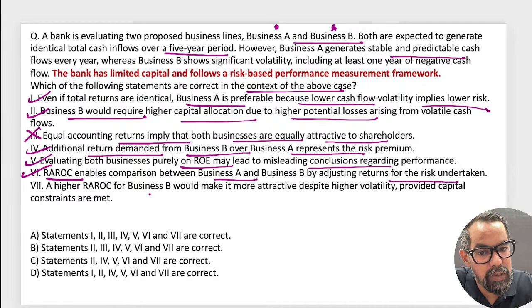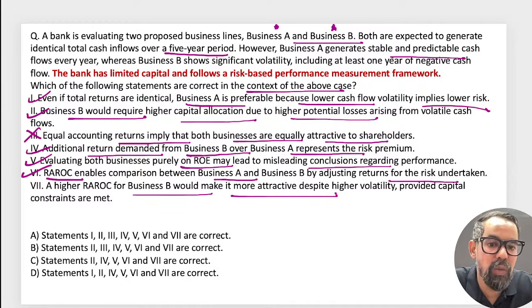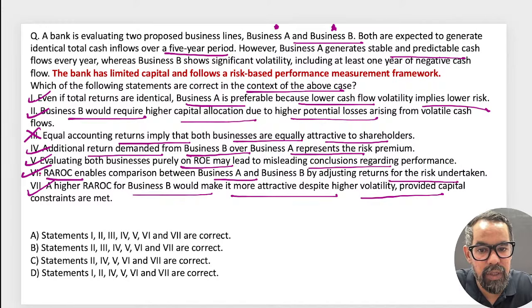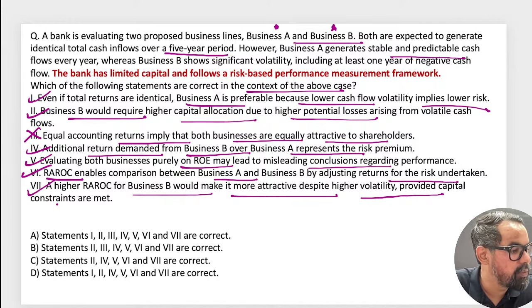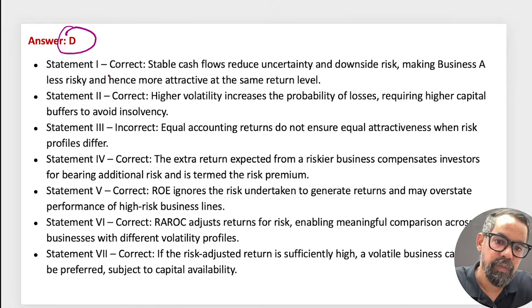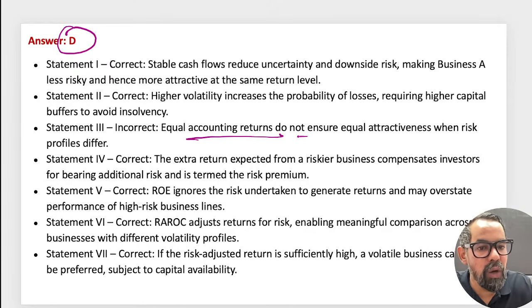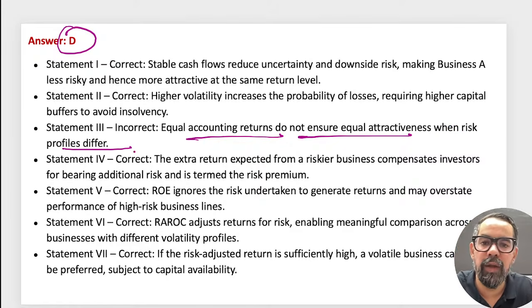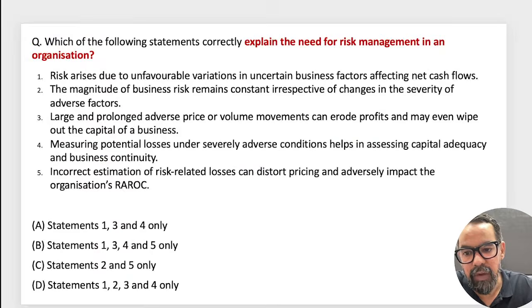A higher RAROC of business B would make it more attractive despite a higher volatility, and this is also correct. So 1, 2, 4, 5, 6, 7. What are you guys suggesting? D. 1, 2, 4, 5, 6, 7. 100% D should be the right answer for this one. Equal accounting return does not ensure equal attractiveness when the risk profile differs. Rest all statements are fine in this case.